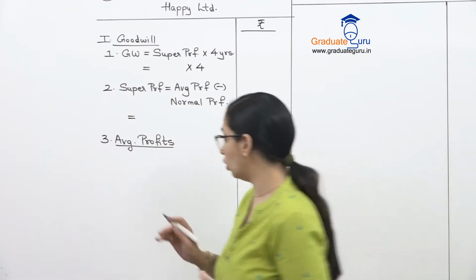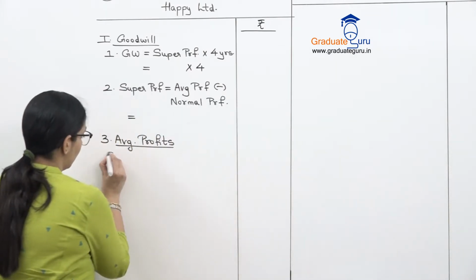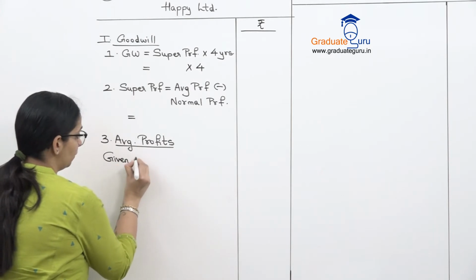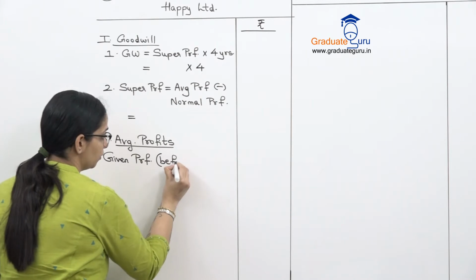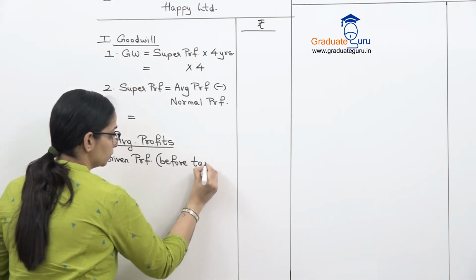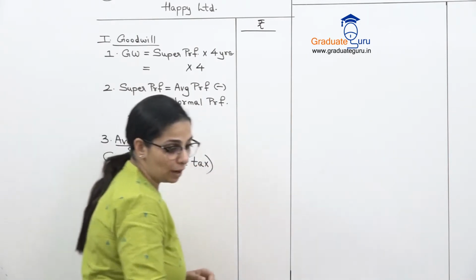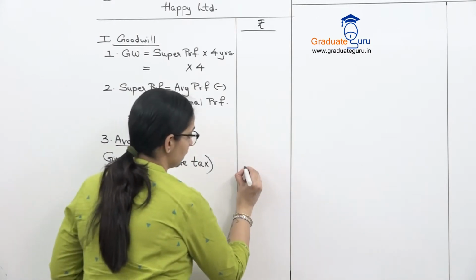So first we will make that adjustment. So we'll start with the given profit, and that profit is given to us before tax. And the amount given is 153,600.